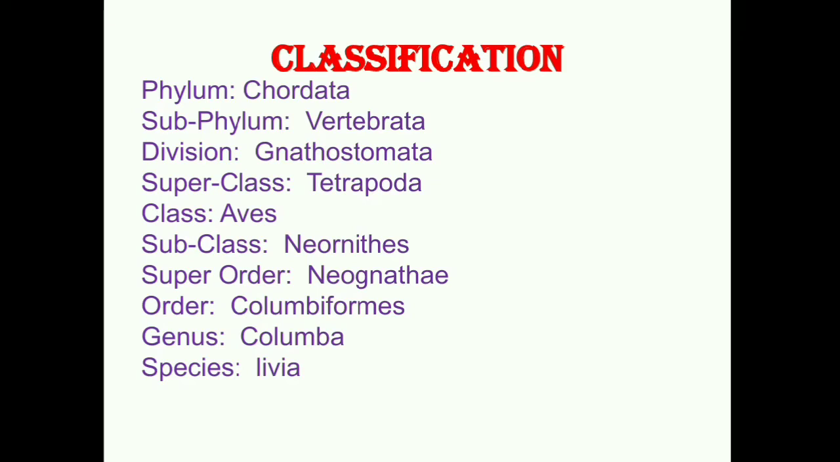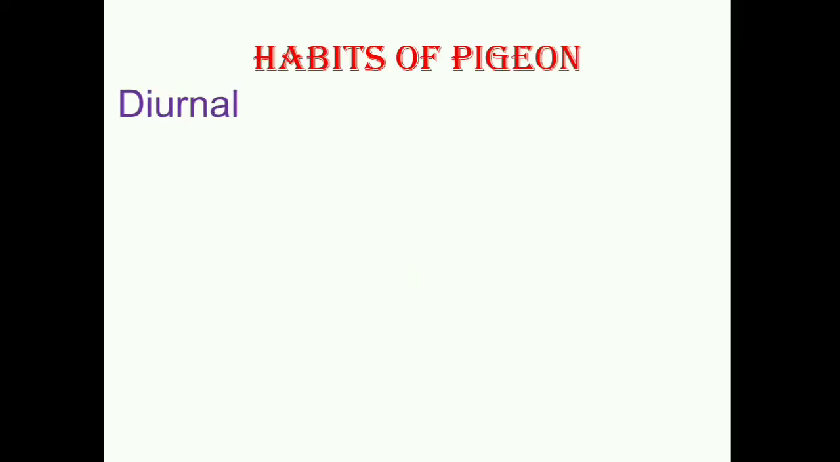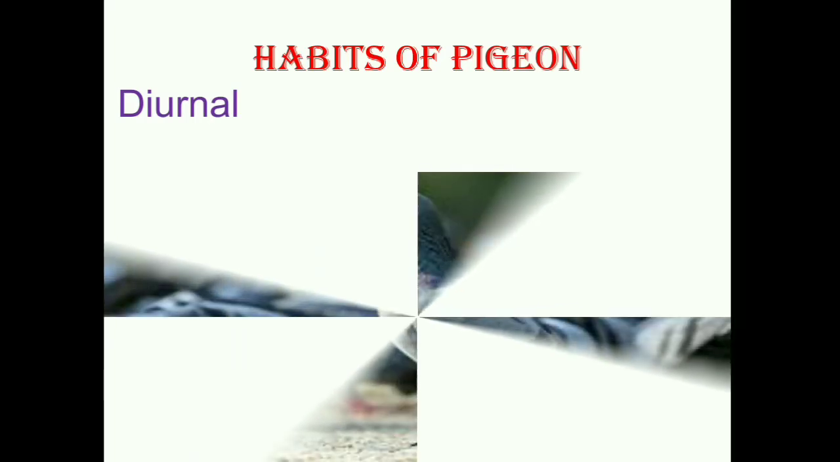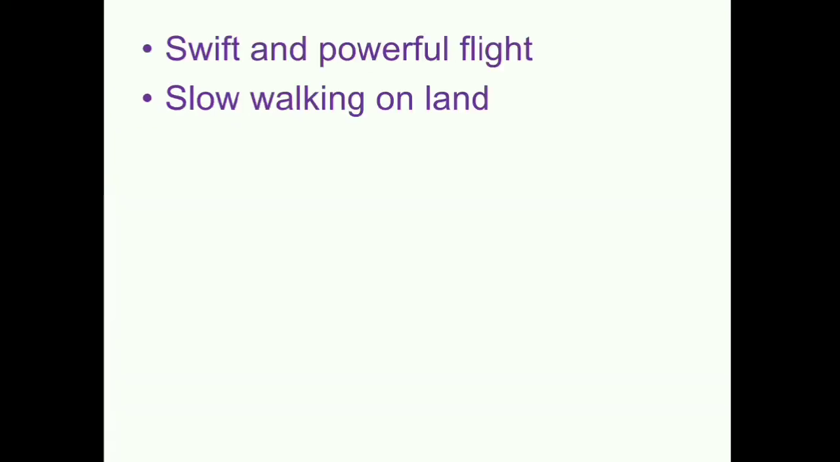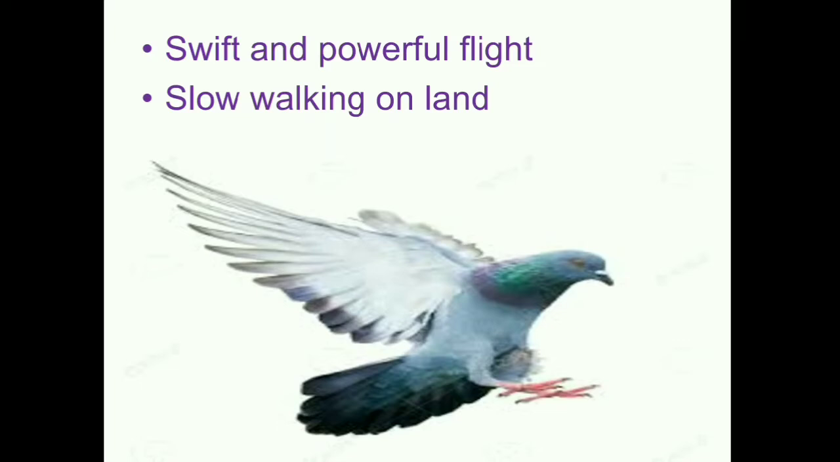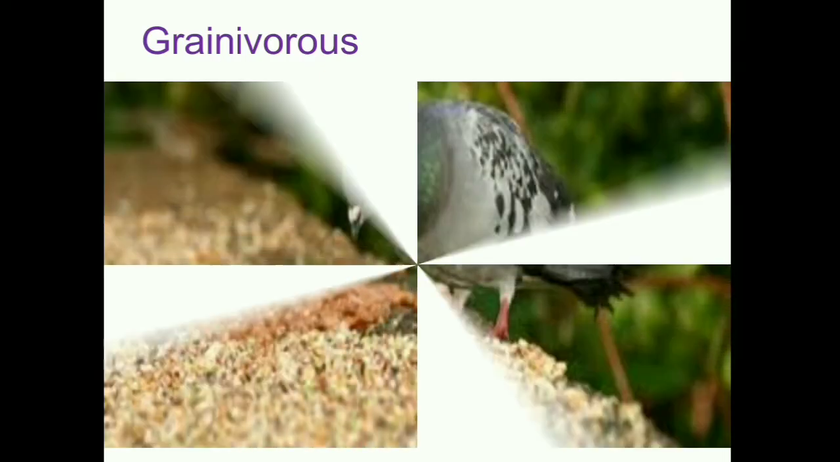So, what are the habits of this bird? The very first habit: the bird is diurnal. Diurnal means the pigeon is active during daytime. All the animals which are active during daytime, we call them diurnal. Then, when we talk about its locomotion, it's a swift and powerful flyer and also shows slow walking on land. So, it can fly as well as walk on land. When it flies, it shows very swift and powerful flight, and when it walks on land it shows slow walking. Then regarding feeding habit, it is granivorous. Granivorous means it feeds on grains.